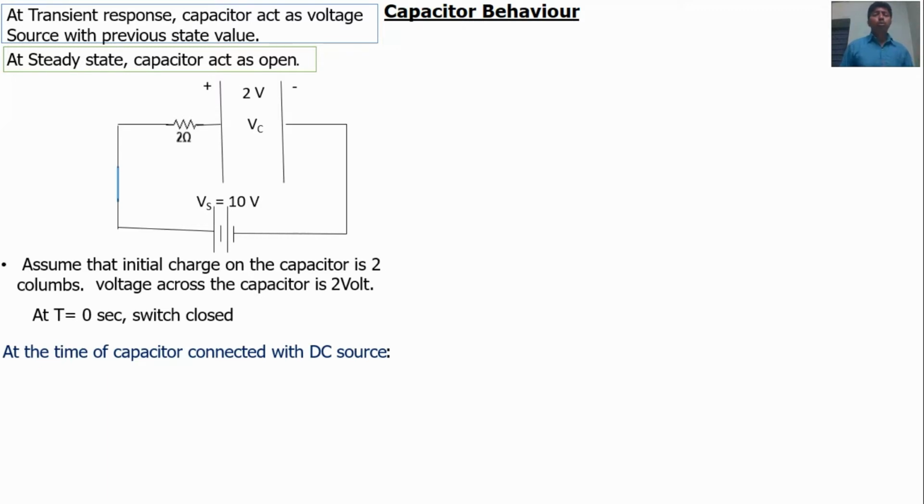Suddenly, it will not go to 40% or 60% or 100%. At the time of connection, the charge on the battery is the previous state value. Similarly, for the capacitor, at the time of connection with this source, the voltage across the capacitor is the previous state value. That is why the capacitor is equal to a voltage source with the previous state value at transient condition.